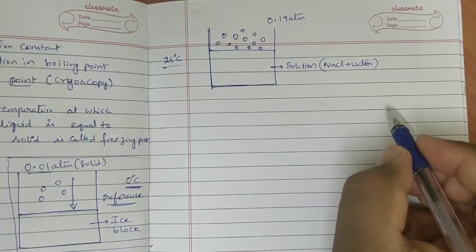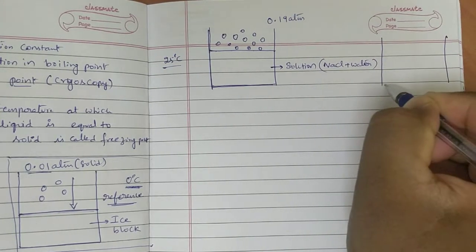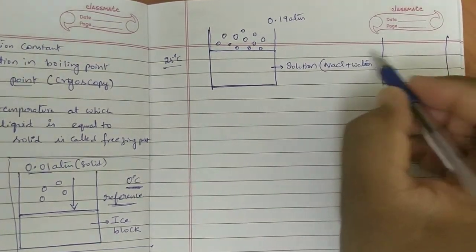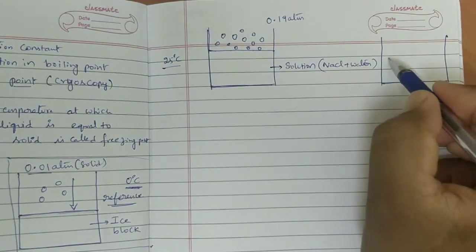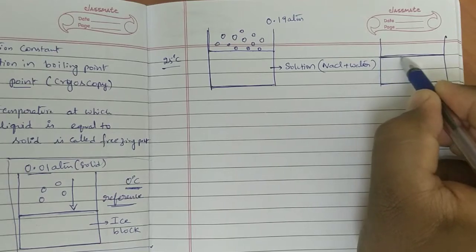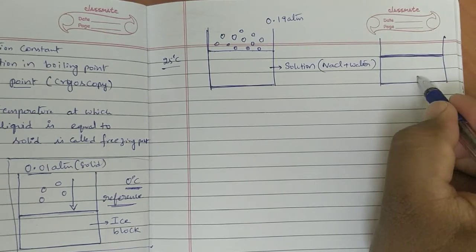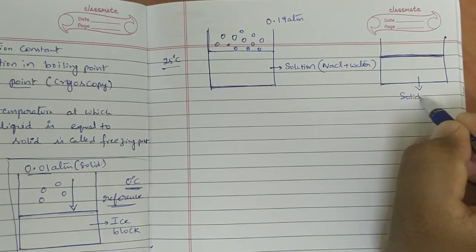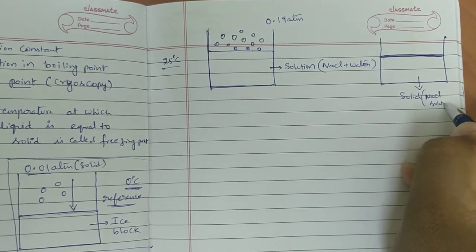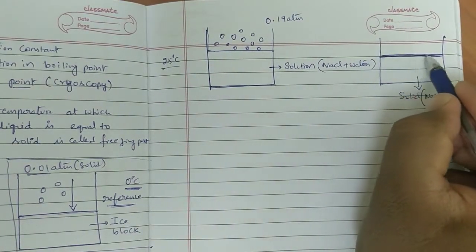Same for reference I am going to take. With the same amount of solution, I prepared a solid block, an ice block. But this ice block is prepared from the solution. That means this is solid made from NaCl solution.